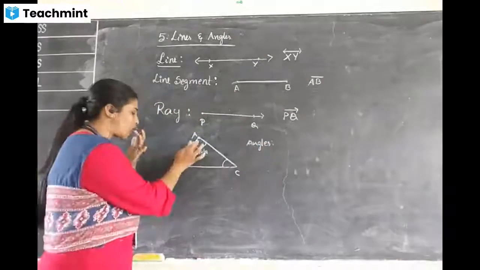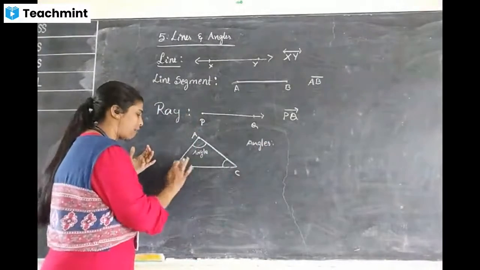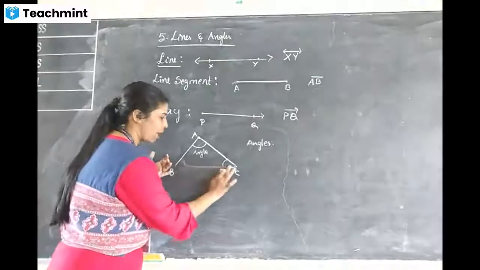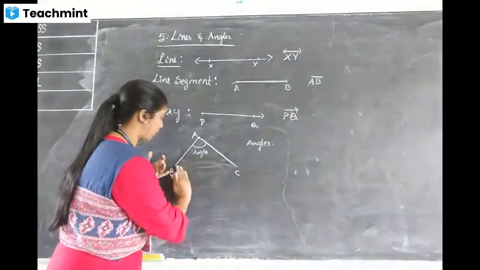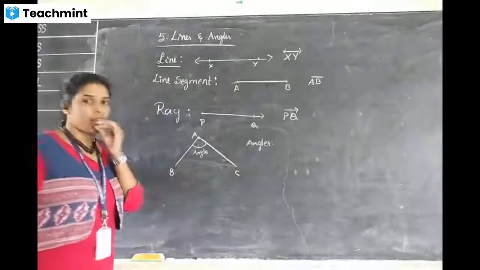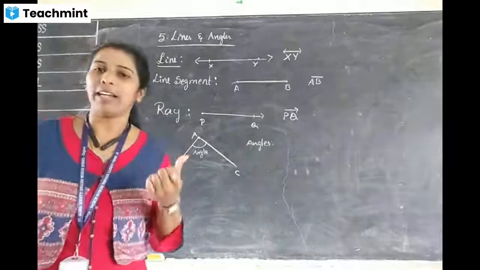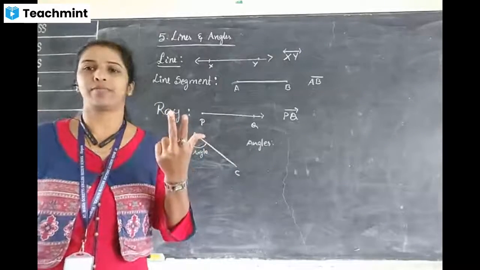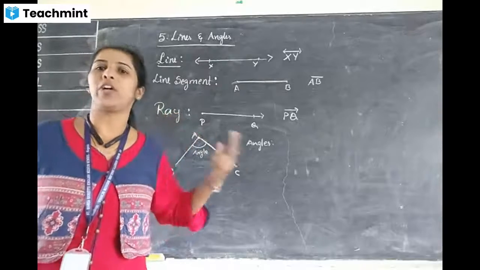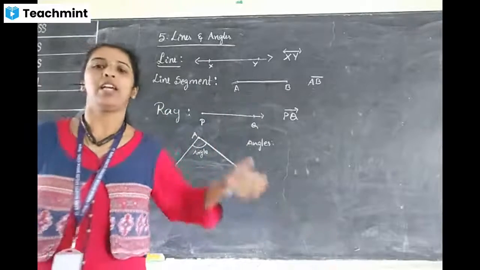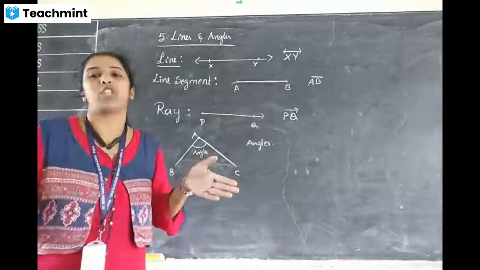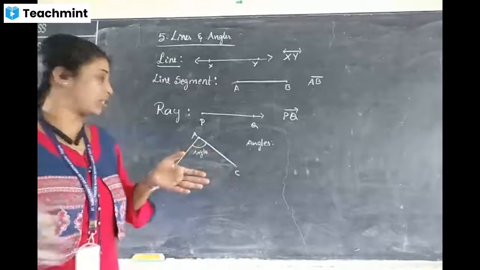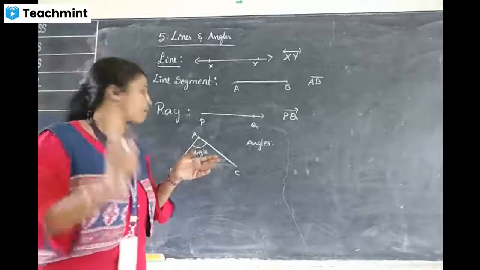First I wanted to concentrate on A. Now I'll rub this one out. I wanted to tell you how to write the angle, because many students, even now in 10th standard, don't know how to write angle, side, vertex. If we ask for the vertex, they will write the angle there. If we ask for the angle, they will write the side. They don't know the difference between those three.